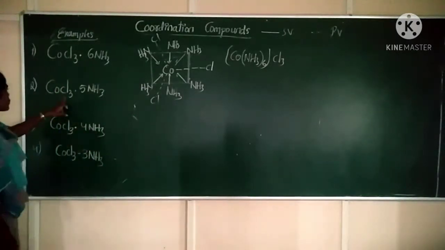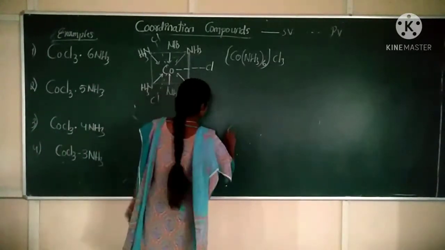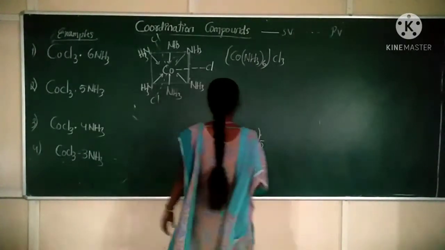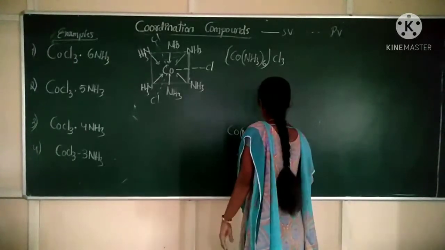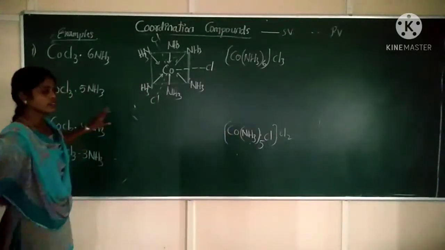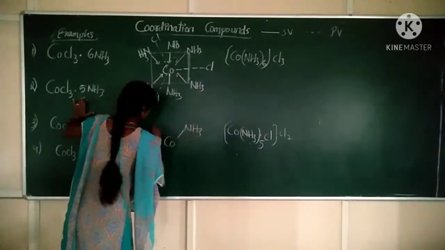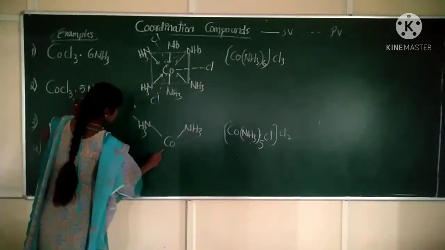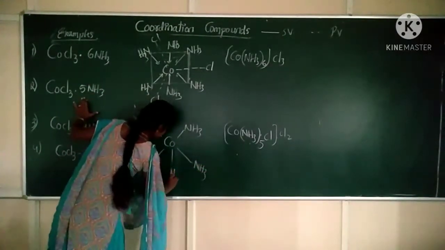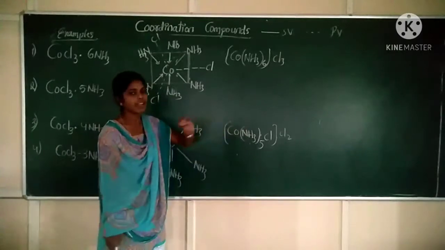Next, second structure. CoCl3·5NH3. So what is the coordination compound? [Co(NH3)5Cl]Cl2. Here one chloride is inside and two chlorides are outside. Now write the geometry for this complex. Co, NH3. Correct? One NH3 here. Now 5 positions are taken by the 5 NH3 ligands.